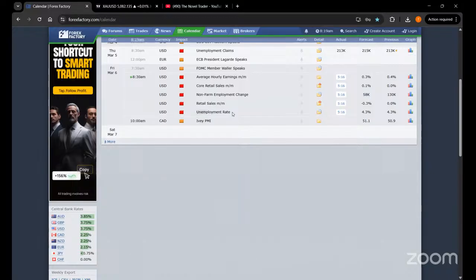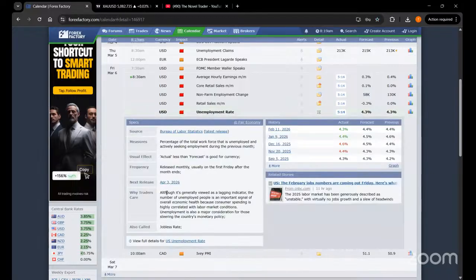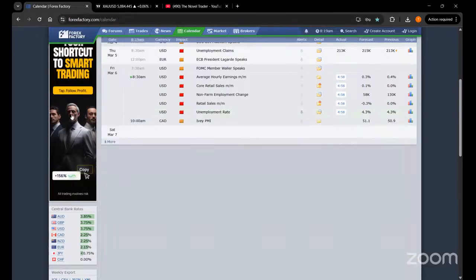Last but not the least is the unemployment rate over here for the NFP. Although it's generally viewed as a lagging indicator, the number of unemployed people is an important signal of overall economic health, because consumer spending is highly correlated with labor market conditions. Unemployment is a major consideration for those steering the country's monetary policy. So obviously, guys, if there is more unemployment in any economy, then the economy will go downside. The forecast for the unemployment rate in the US economy is 4.3%. If it is increasing, then you will see the US dollar go downside and the gold go upside.